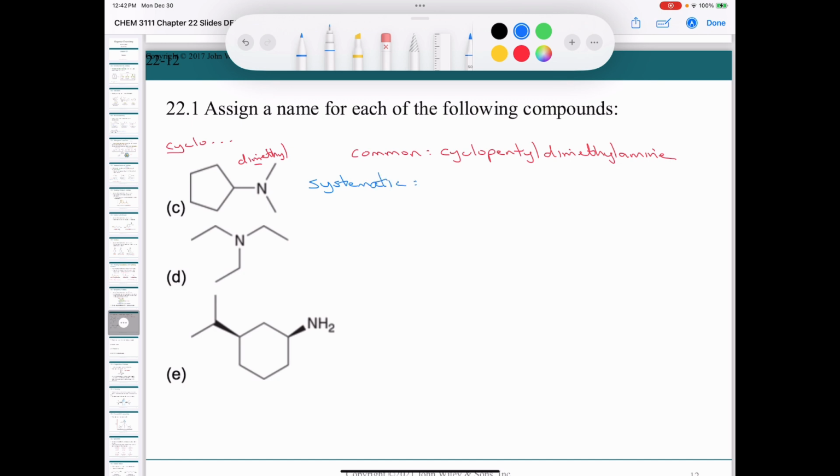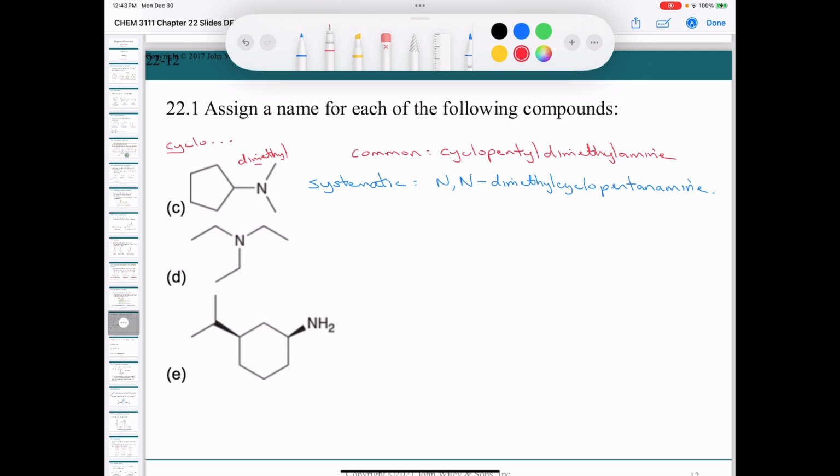For the systematic, what we would do is this. The longest chain has 5 carbons in it. So if you think about an alcohol, it would be cyclopentanol. So this would be cyclopentanamine. And we have the N,N-dimethyl. So we would call this N,N-dimethyl pentanamine, like that.